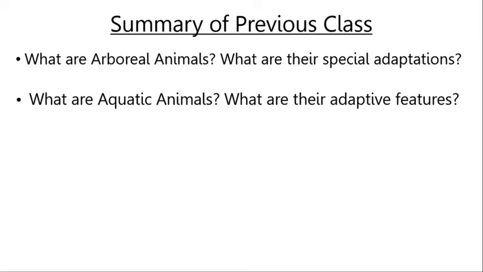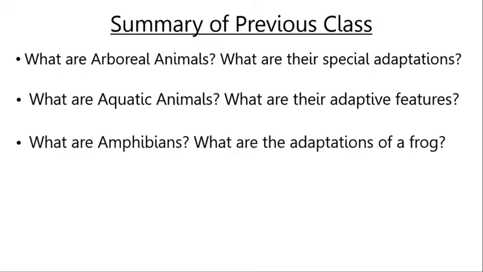Then we have studied about amphibians. What are amphibians? The animals that can live both on land and in water are called amphibians. One example is frog. Then we have studied about frog's special adaptive features like its strong back legs and its ability to breathe both on land and in water.